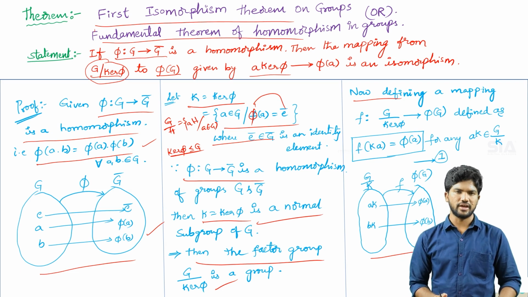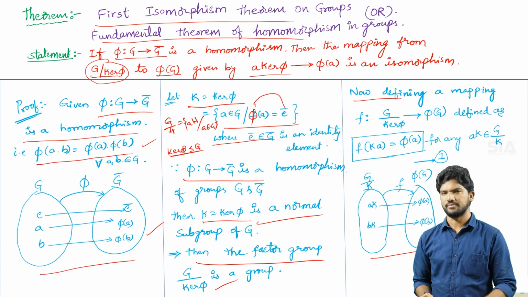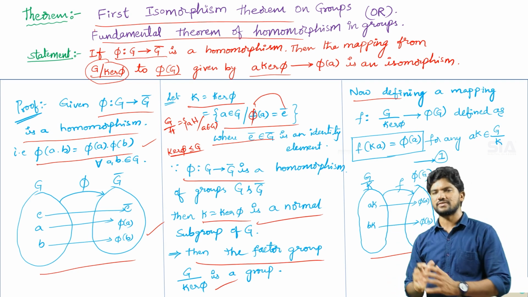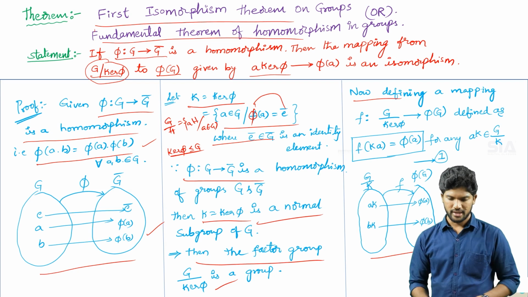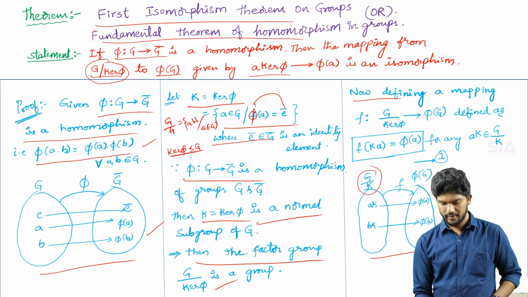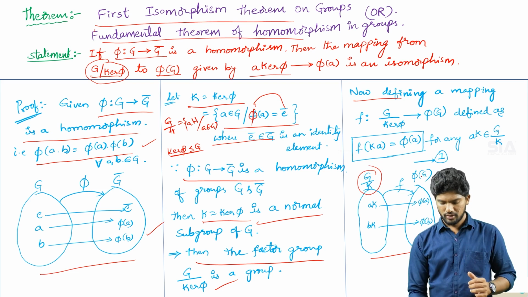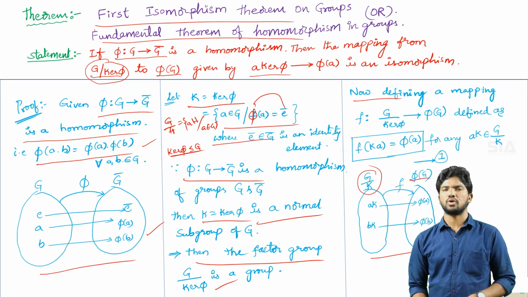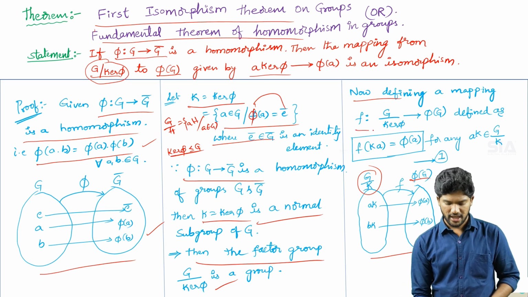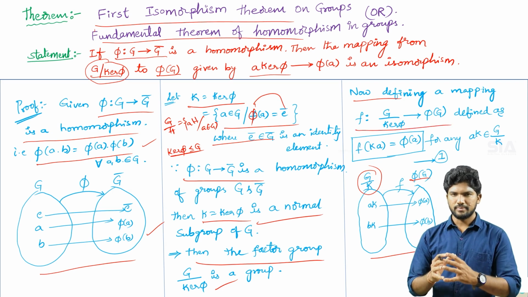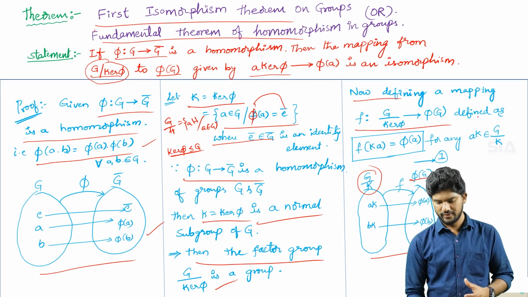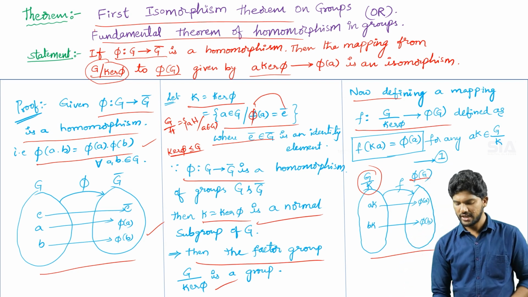In the statement, you know very well, G by kernel f to pi of G. So G by kernel f is a domain, and image of that, pi of G, is the codomain. Now the mapping between them, here you can see the diagram. G by k is the domain, and pi of G is the codomain. The mapping between them, I am defining a new mapping, that is F mapping factor group G by kernel f to a homomorphic image of capital G, pi of G, defined as f of k into a is equal to